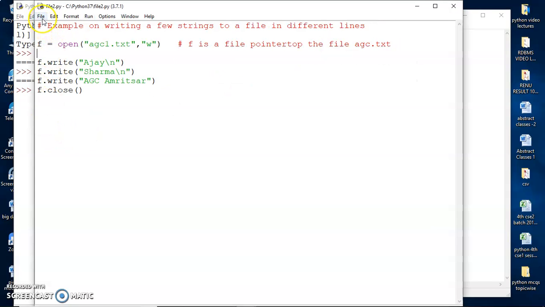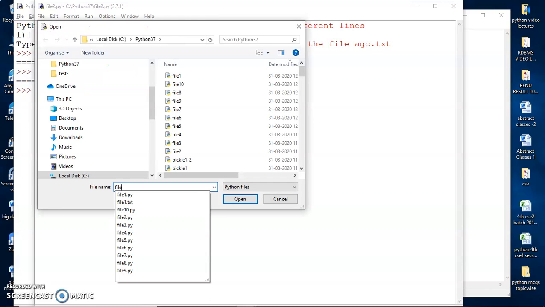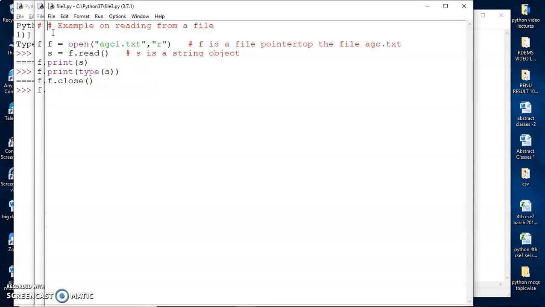Let me now open up another program for you, which would help you to read from the file. So we just saw the agc1.txt file. Now there are different ways in which you can read from the file.